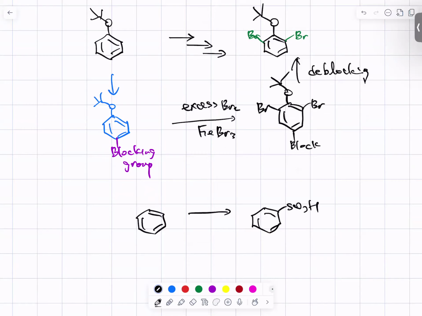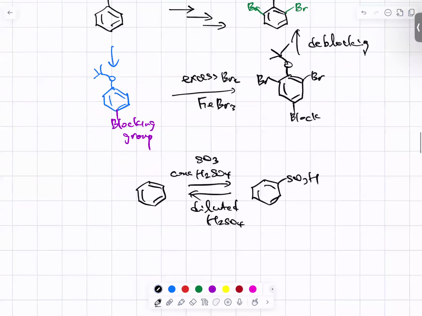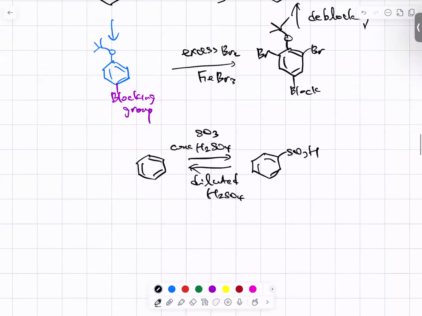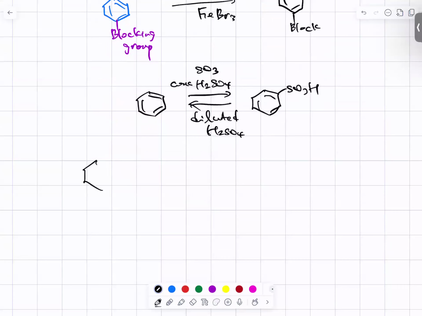When you treat this one with fuming sulfuric acid, which contains sulfur trioxide and is very concentrated, sulfonation occurs. But for the reverse reaction, with very dilute sulfuric acid, say 0.1 molar, it is a reversible process, and the sulfonyl group comes off the benzene ring. So let's use this property. Let's get started from the benzene ring.